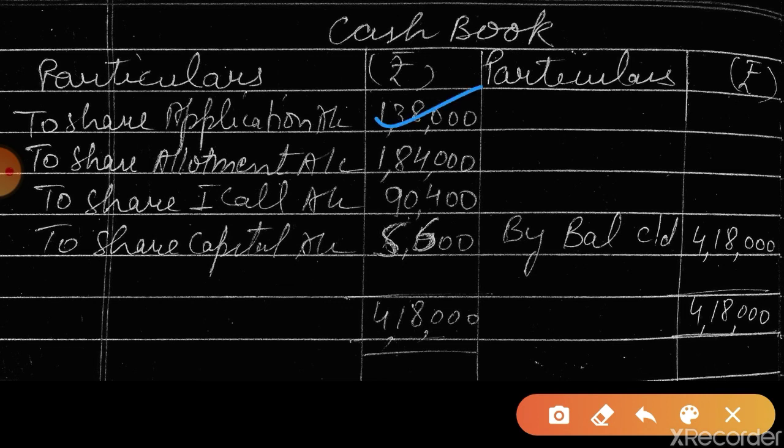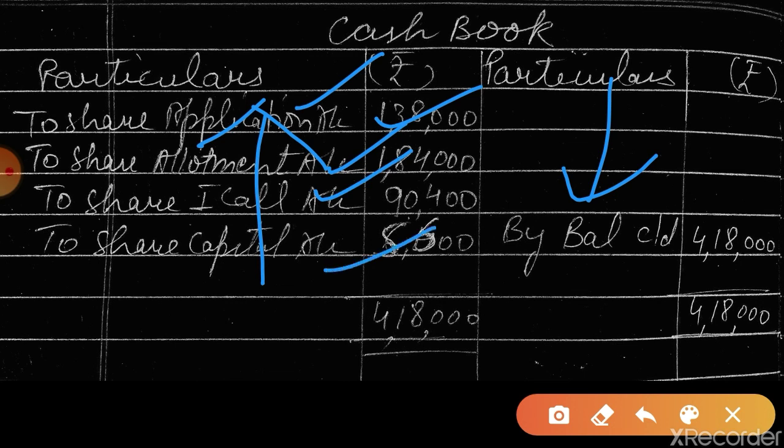Okay, this side increases the balance of cash, and this side is if the amount is refunded, only that amount will come, that reduces the bank amount, isn't it? So how did money come? Through application, through allotment, through first call, and then through reissue.